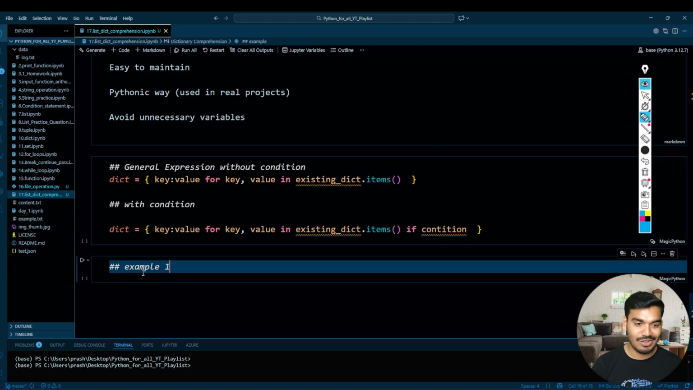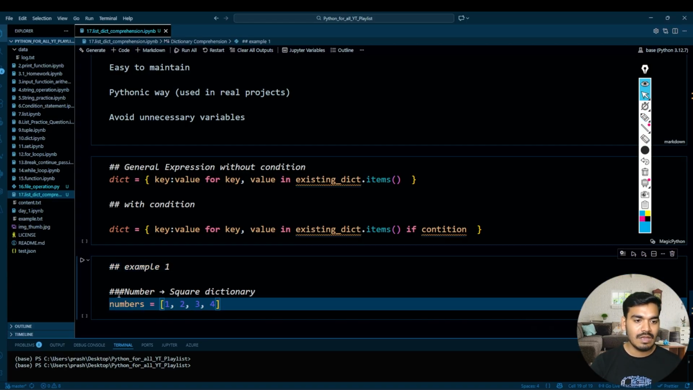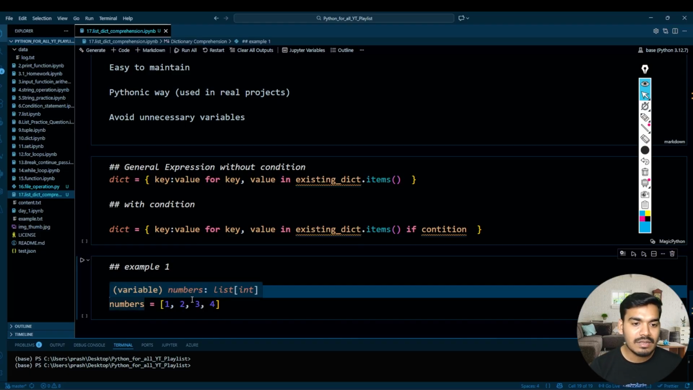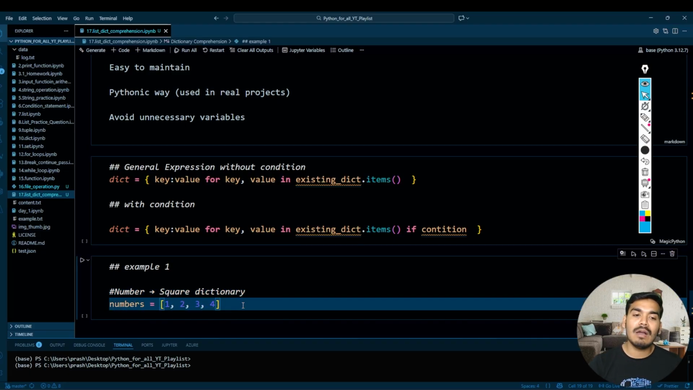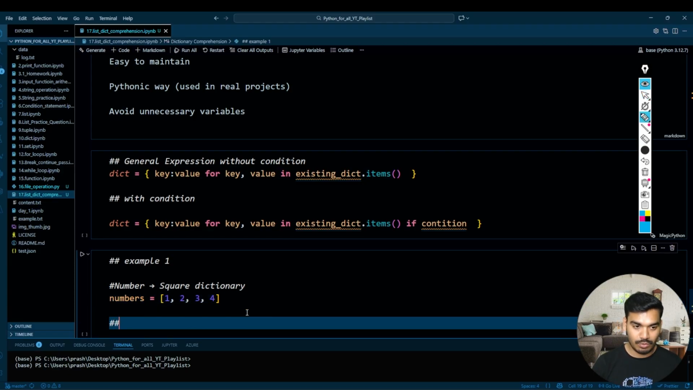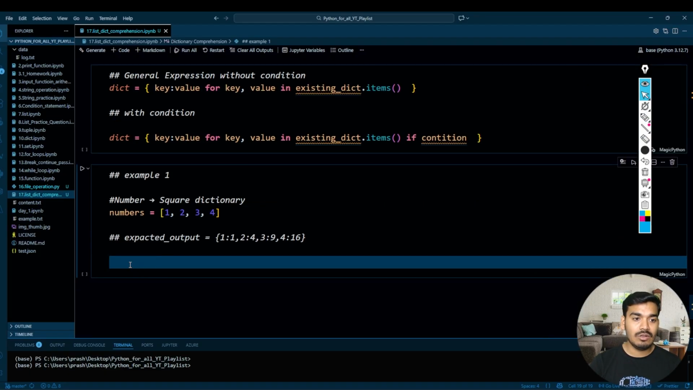Example one. The very first example is a number square dictionary. I want to create the number square dictionary from the given numbers. So what is our expected output? The expected output will be: 1 to 1, then 2 to 4, 3 to 9, and 4 to 16. So this is what I want as a dictionary comprehension.